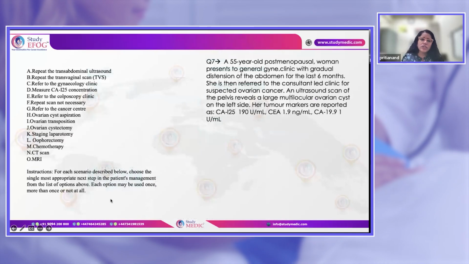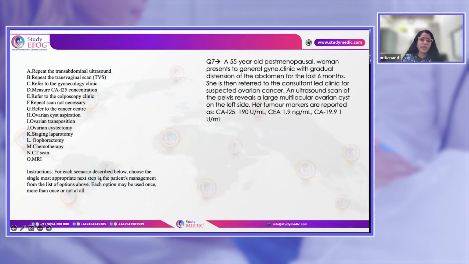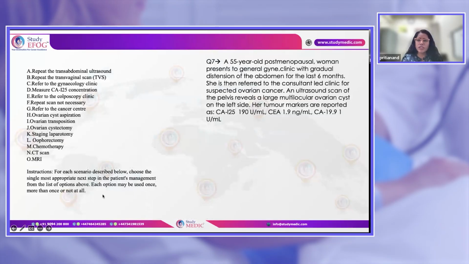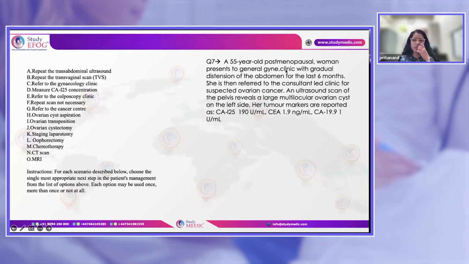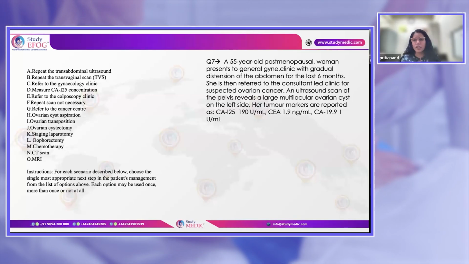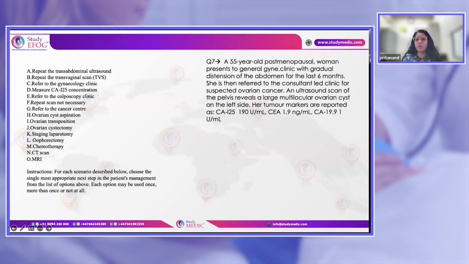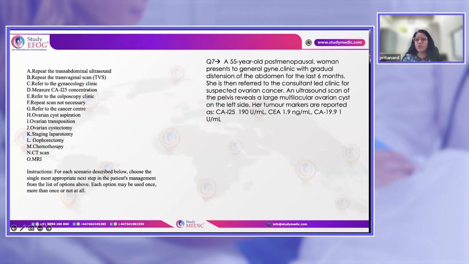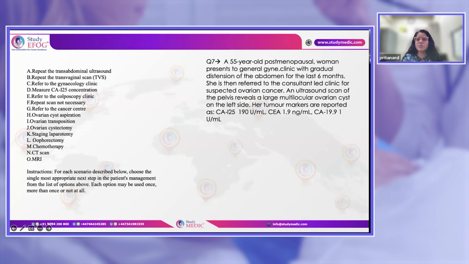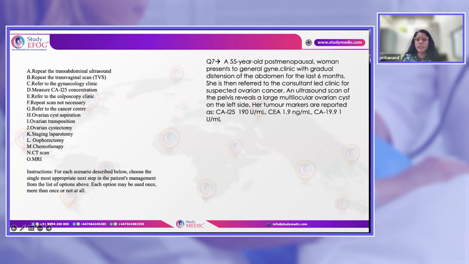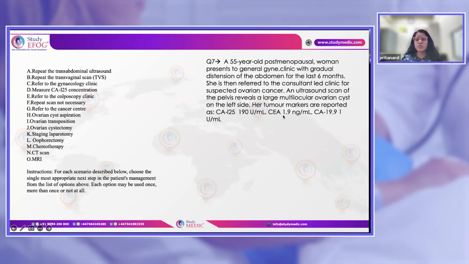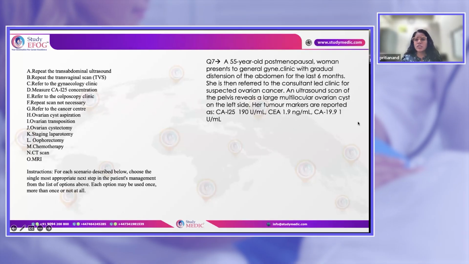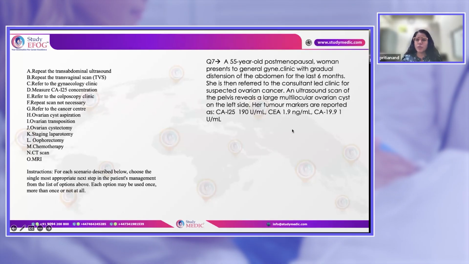Okay, now my third set of EMQ is for the most appropriate next step in management from the options given above. So a 55-year-old postmenopausal woman presents to the general gynae clinic with a gradual distension of abdomen for the past 6 months. She is then referred to the consultant-led care clinic for suspected ovarian cancer. On ultrasound scan, it is revealed that it is a large multilocular mass. Her tumor markers, see how high her CA-125 level is. CA 19-9 is also okay.